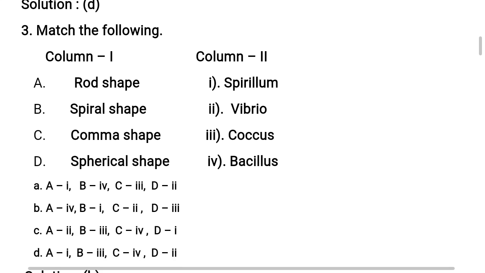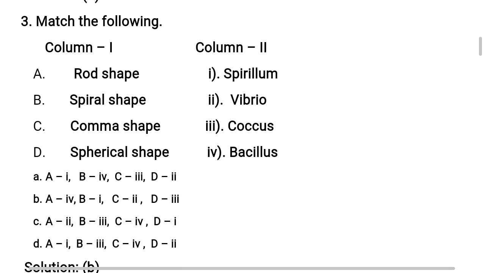Moving to third question, matching type. This is a very important way of asking in competitive examinations like NEET and K-CET. The same question has been asked in a previous NEET examination also. Now let's discuss. Column 1 should match with column 2. Understand? In column 1 they have given different shapes of bacteria. In column 2 they have given different types of bacteria.